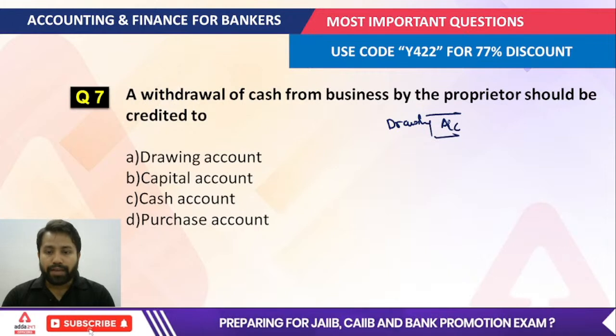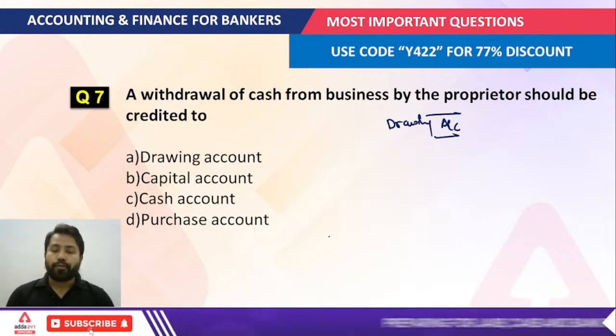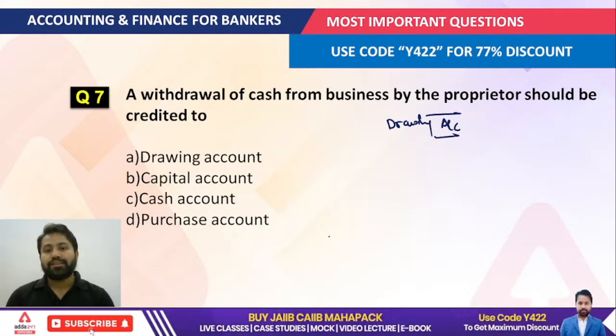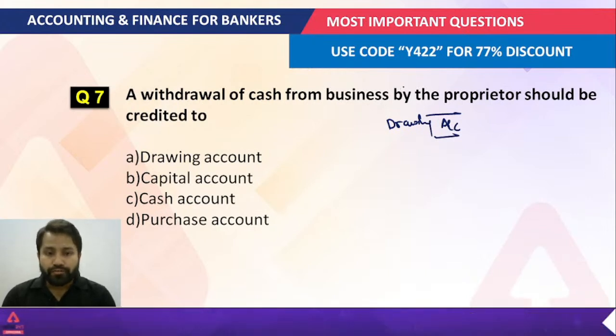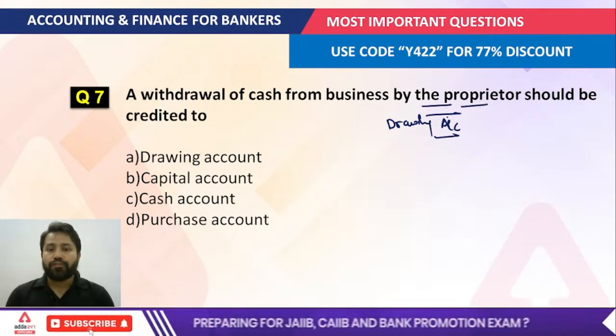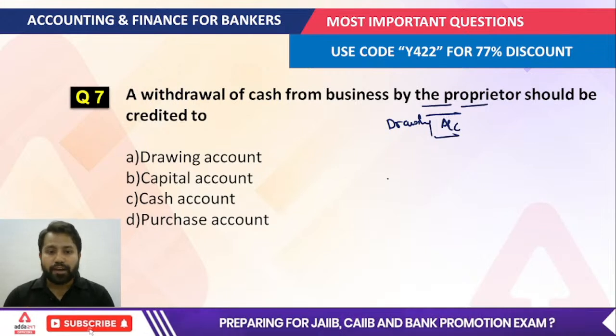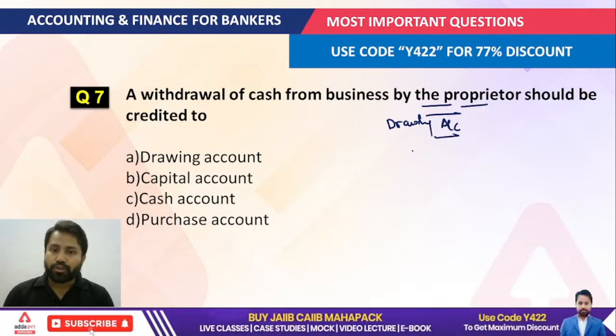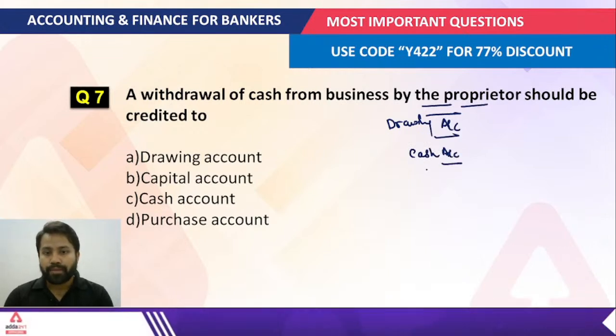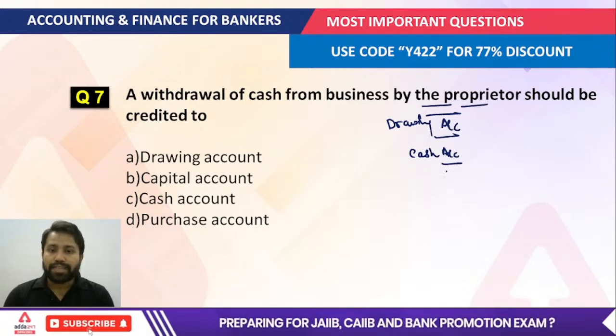Whenever we are talking about the proprietor, you can consider them the owner of the firm. Whenever the proprietor is withdrawing something, two accounts are involved. The first is the drawing account, and the other is the cash account.